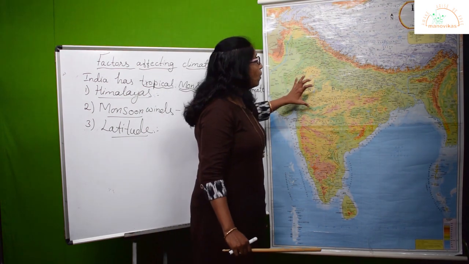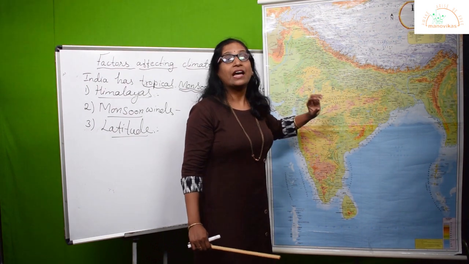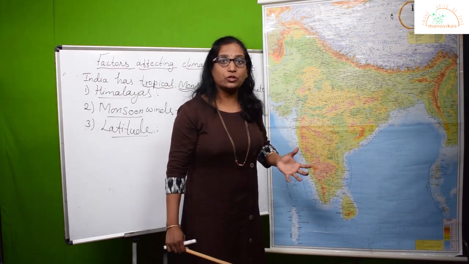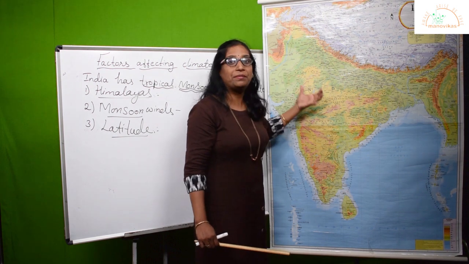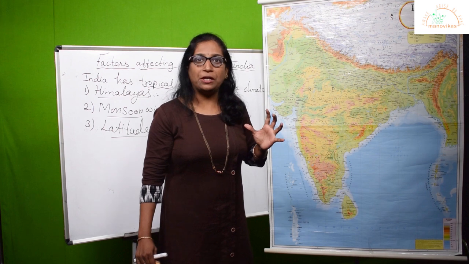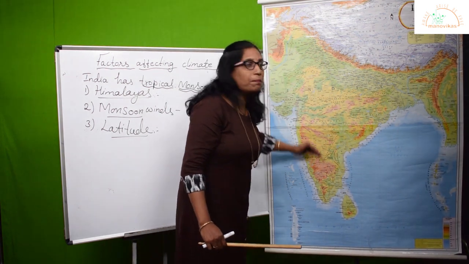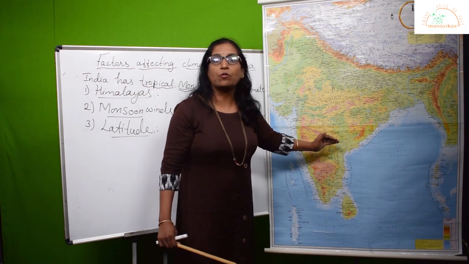Okay, so although we have the influence of the Himalayas and the monsoon winds, there is variation in temperature also. For example, places like Punjab and Delhi will have a wide annual range of temperature, because there is no influence of the sea. Towards the south, below the Tropic of Cancer, what happens here?